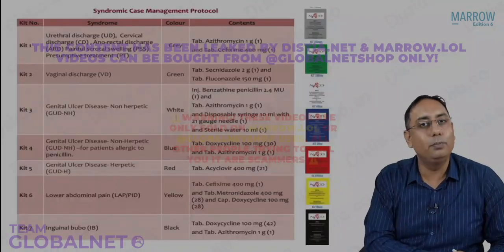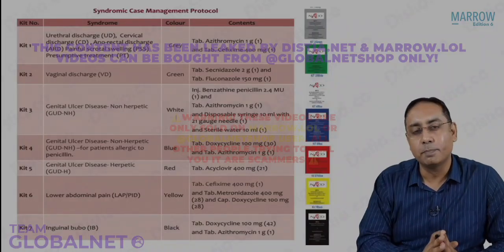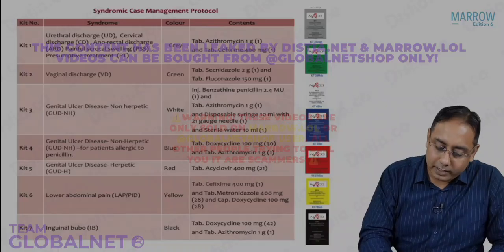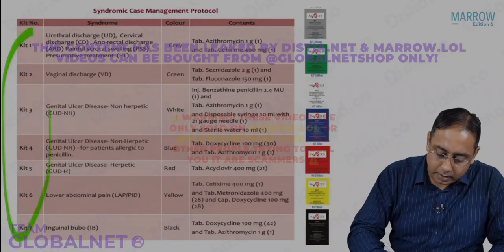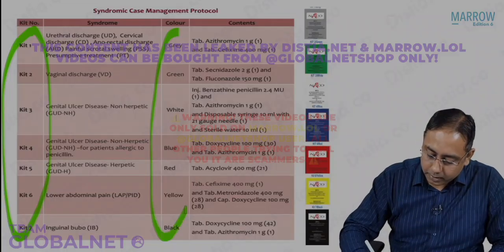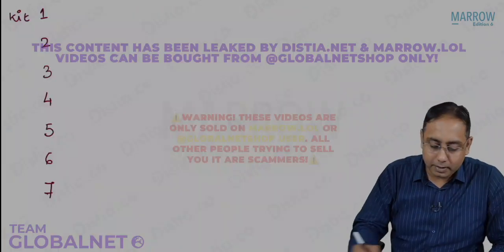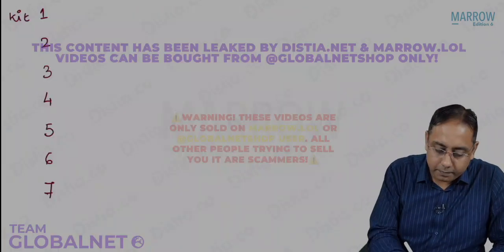MCQ over here: what do you mean by syndromic kits? How many kits do you see over here? You see 7 kits. So in your exam, you will have to remember the names of the 7 kits, the number, and the color of these 7 kits. So please note that there are 7 kits we have.